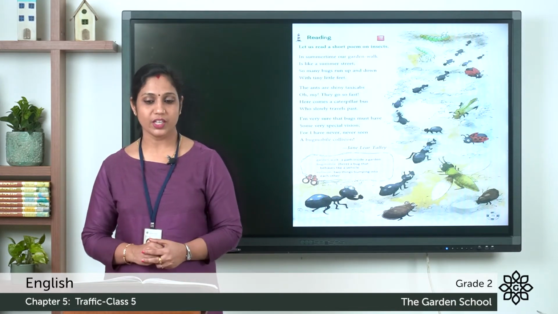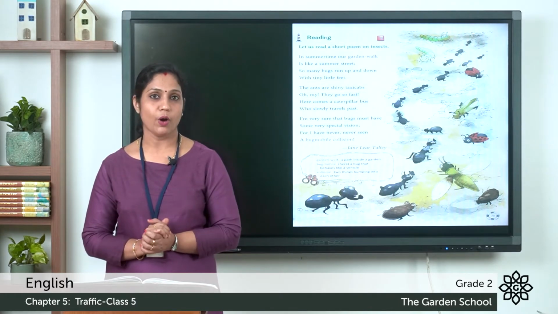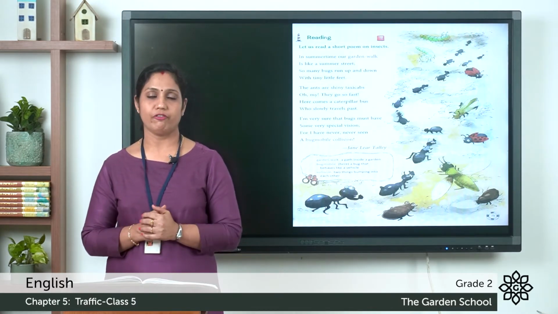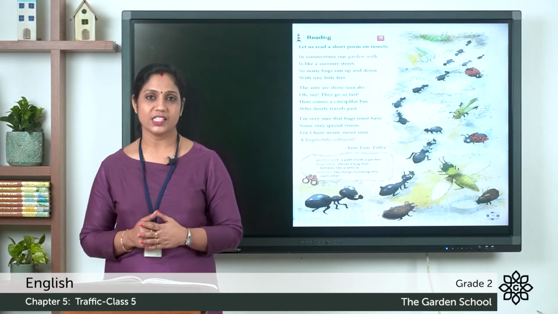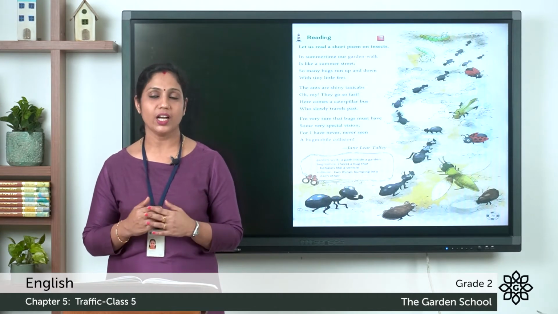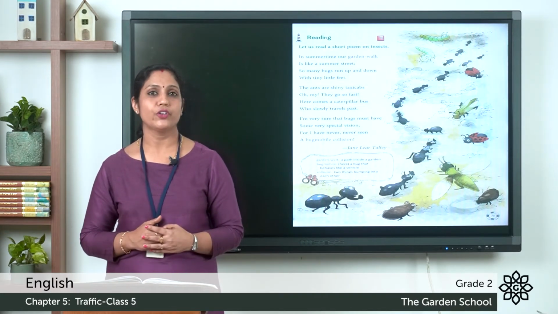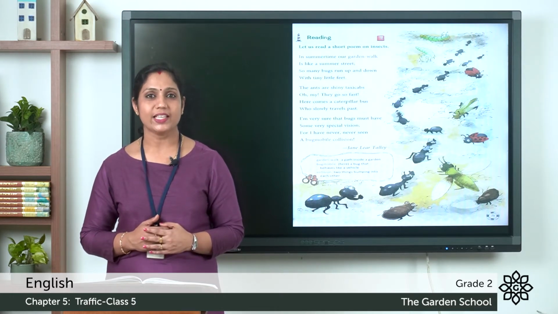And this poem is written by Jane Lear Talley. So hope you understood the poem and enjoyed the poem Traffic. So from here onwards, you can also observe how these insects walk, how the ants, how these bugs all move in your garden. So this is all about Traffic. Read the poem 2 times and we can move on to our exercises.